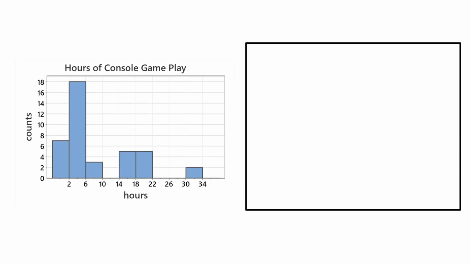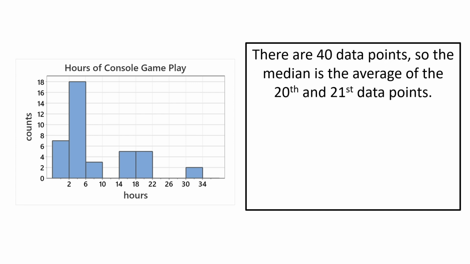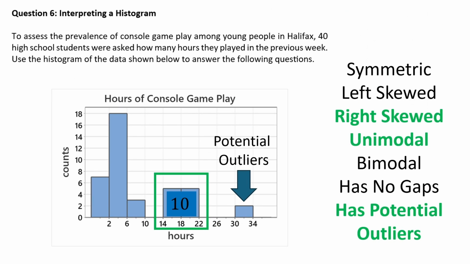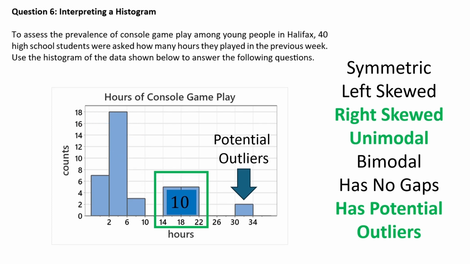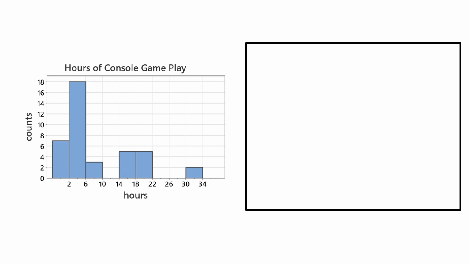And I think lastly we were asked, where's the median in this data set? You might remember there was an assignment question like this. So let's just think this through again. There are 40 data points in total, which, how do we know that? We were told, so if we go back a slide or two. Yeah, right there. So it says 40 high school students were asked. So the size of the sample is 40. So that means if you add up all these bars together, the height of them, you would have 40.